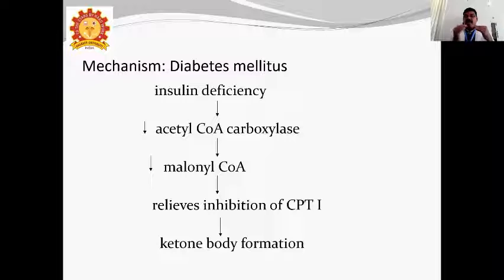If malonyl-CoA is less, the inhibition of CPT1 is released, and all free fatty acids enter inside. So acetyl-CoA converts to ketone body formation in diabetes mellitus.